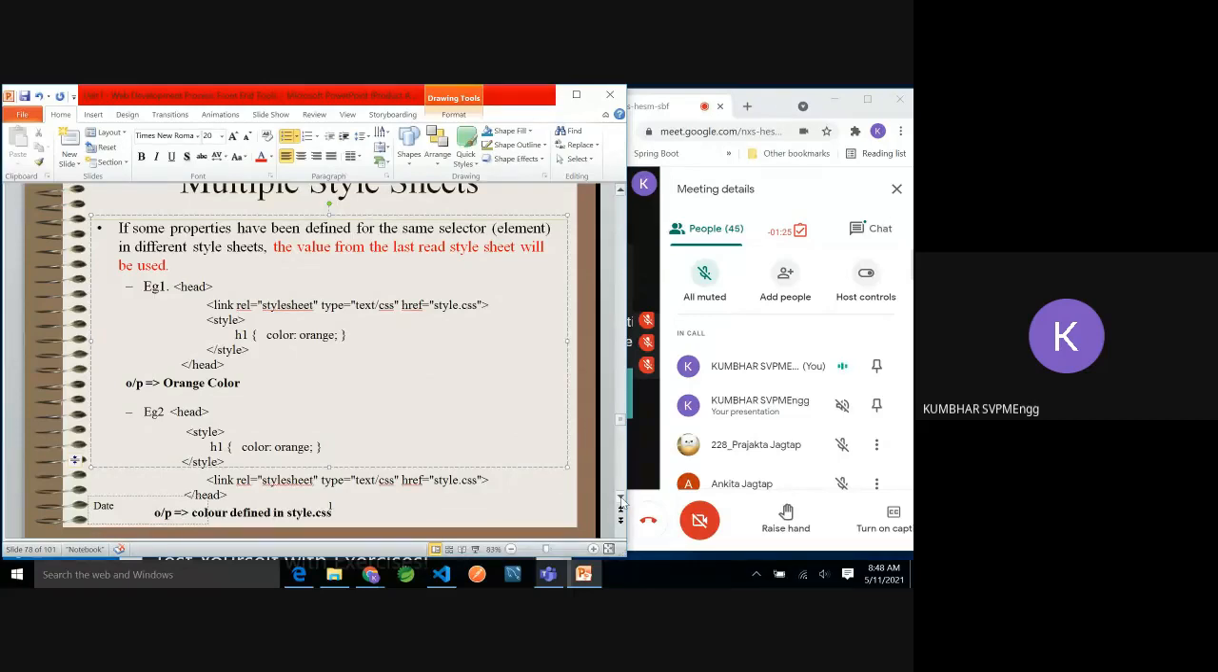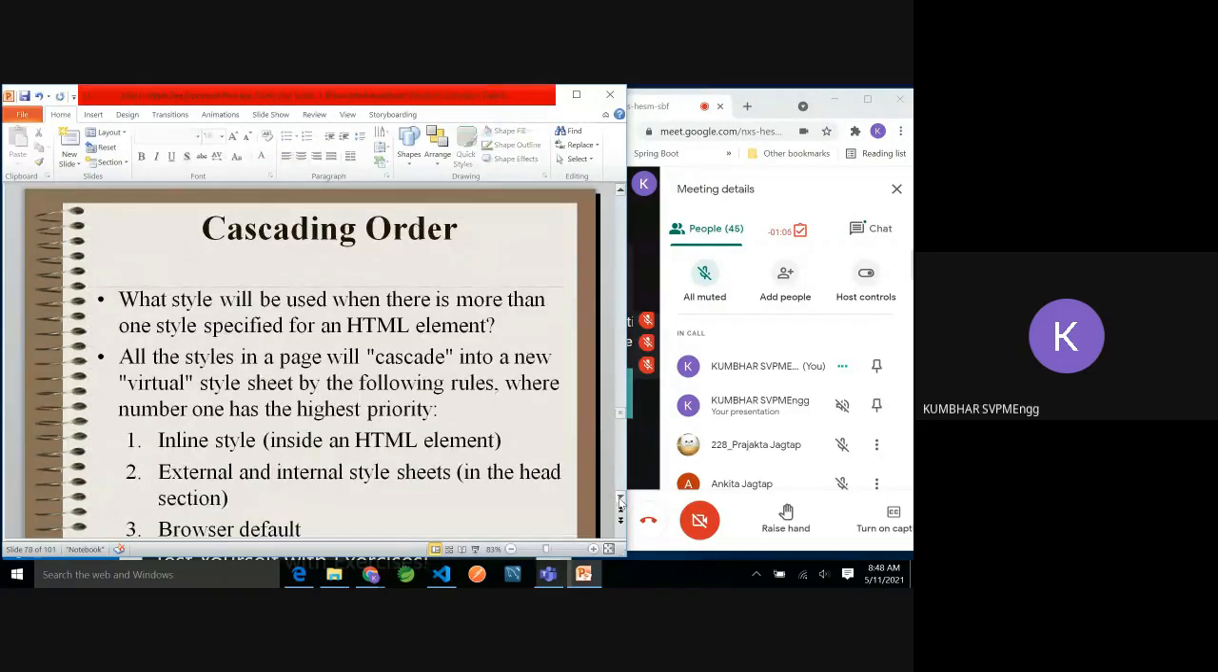Remember this, because you are going to come across such situations where you have to use the internal or external style sheet. Obviously, if in the code I write directly for h1, then inline will be affected, because that will be the last applied. So cascading means, what you will understand now.